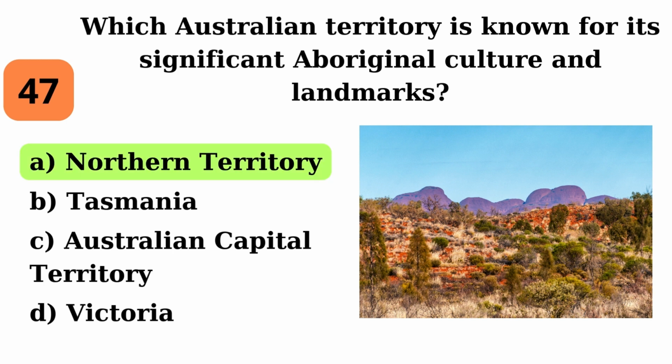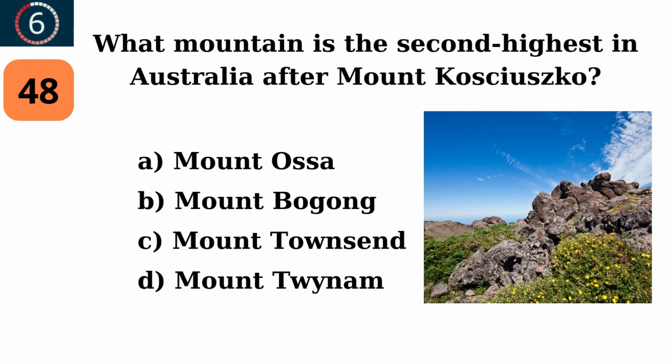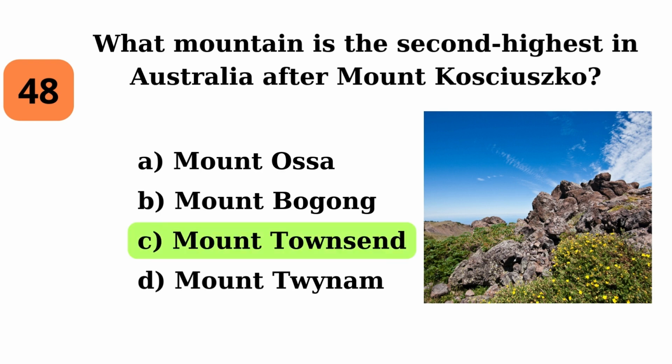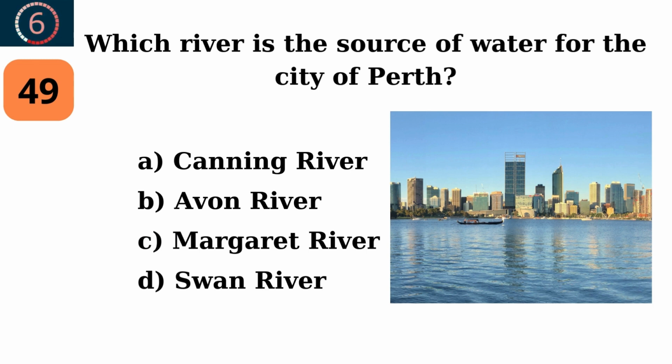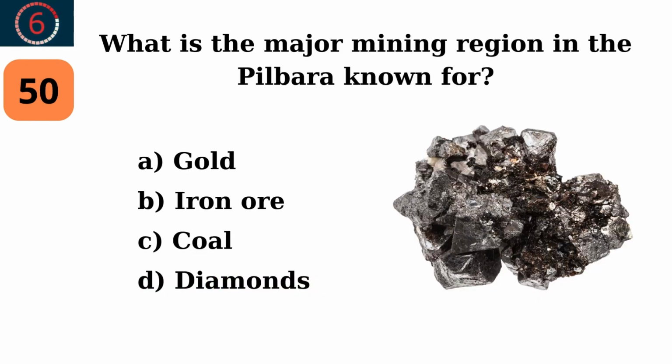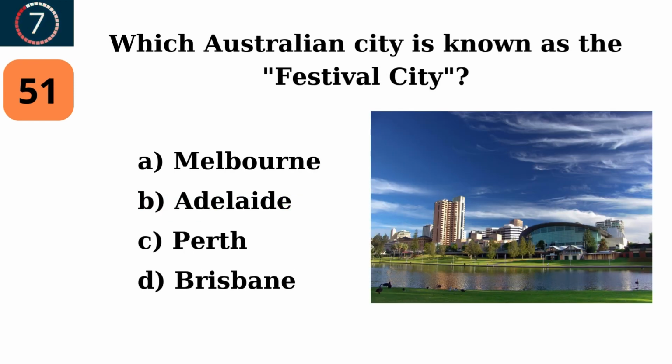Northern Territory. What mountain is the second highest in Australia after Mount Kosciuszko? Mount Townsend. Which river is the source of water for the city of Perth? Swan River. What is the major mining region in the Pilbara known for? Iron ore. Which Australian city is known as the Festival City?